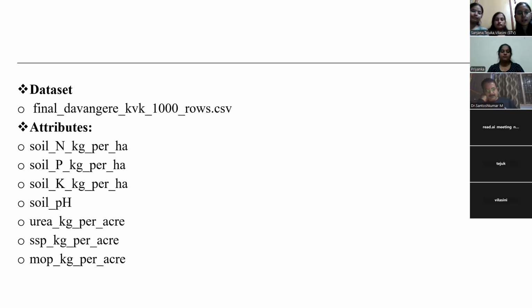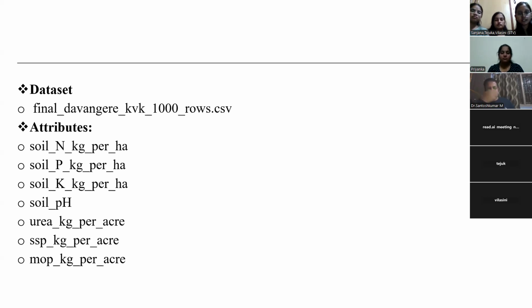Soil K kg per hectare. This includes the potassium content in the soil that is measured in kgs per hectare. The potassium improves plant strength and disease resistance. The soil pH, this tells how acidic the soil is. The pH affects the nutrient absorption by plants.